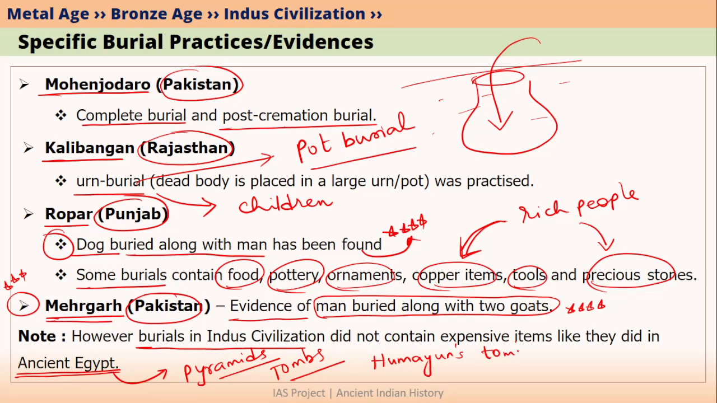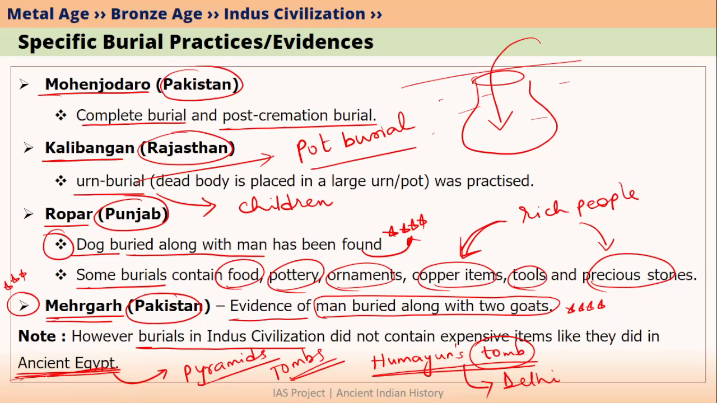Where is Humayun's tomb? Humayun's tomb is in Delhi. Today, it is a famous tourist attraction in Delhi. And Humayun's tomb is nothing but where Humayun was buried. So tombs are monuments built where people are buried. So ancient Egyptians built magnificent tombs which are nothing but pyramids.